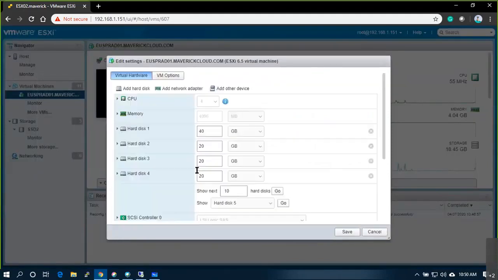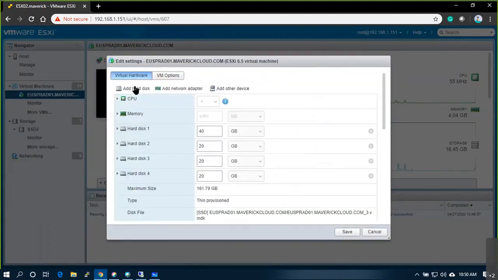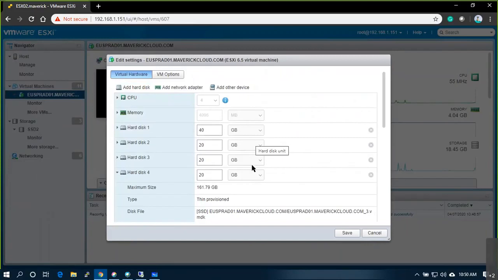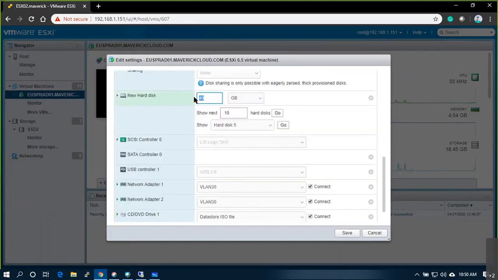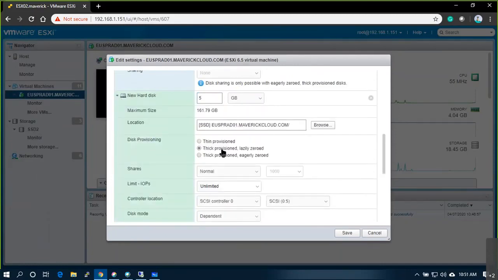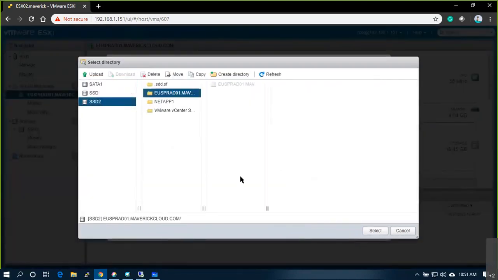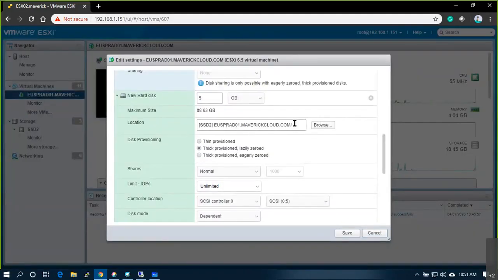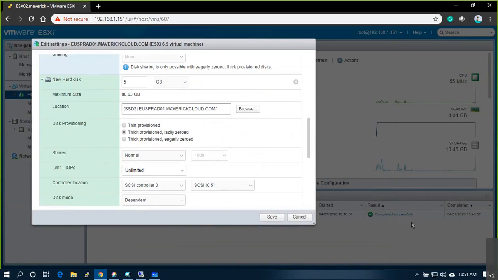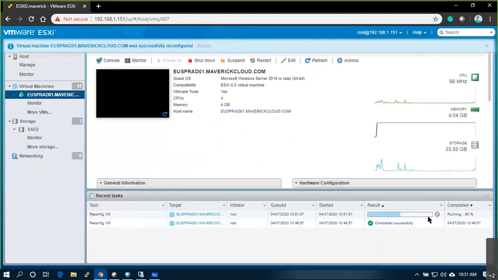Edit settings. Let me assign one more 5 GB, one more 5 GB, one more 5 GB, thick lazy. Remember, select thick lazy. I'm creating 5 GB. The moment I save, watch it here, the result column. Okay, directly 50% and complete.